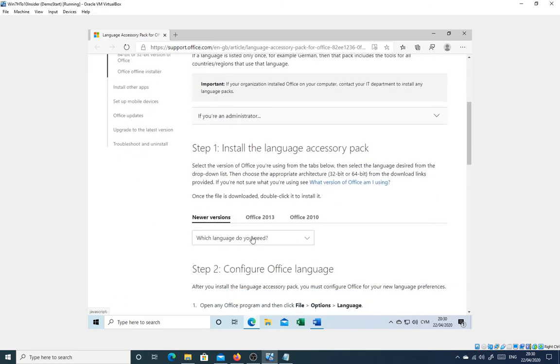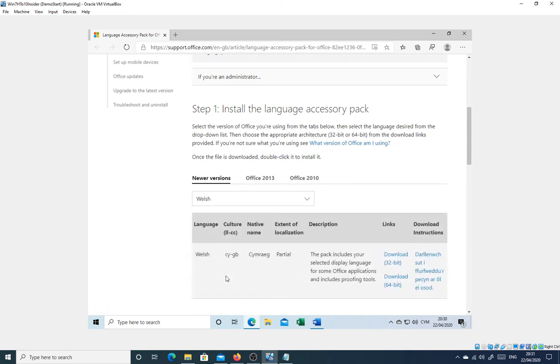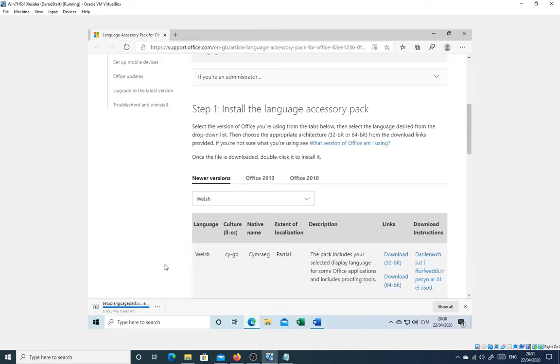Scrolling down, we're asked which language we need. And just off the bottom of the screen there is Welsh. The edition we need to download is probably going to be the 32-bit edition. That seems to be what Hub is serving up for Office. We'll open that file.